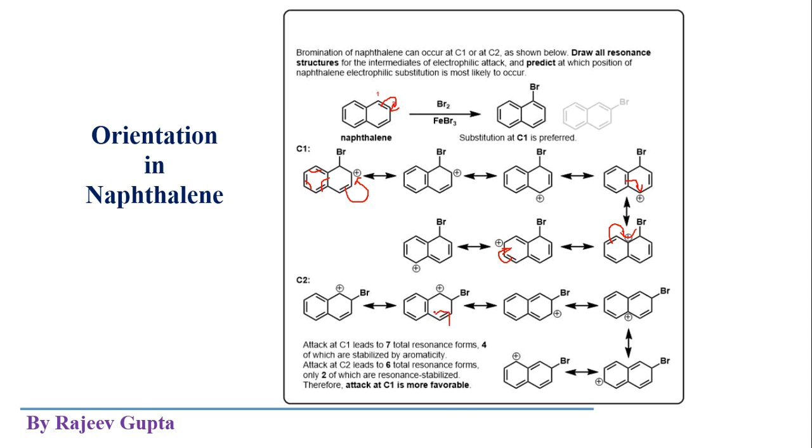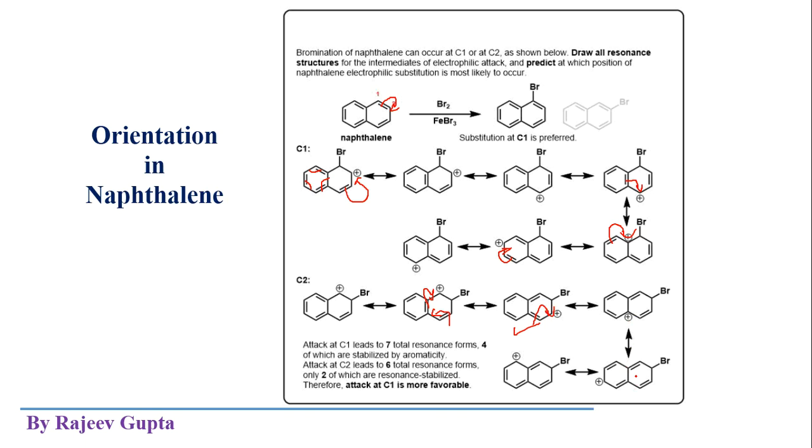This electron moves to this side and this goes to this side. So we are getting this resonance structure. The positive charge comes on this side. Now further, how can we move the electrons? This movement like this, and we get on this position.